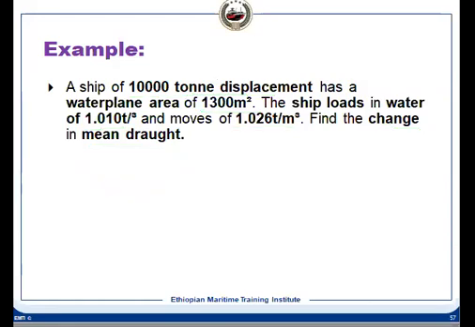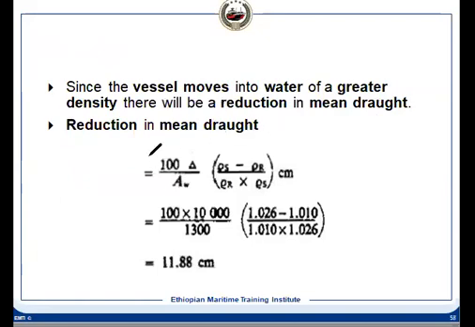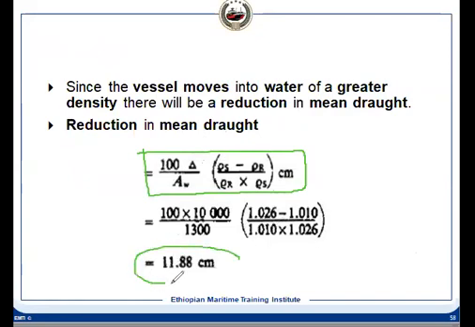Okay, let me go to the solution, because this is a very simple numerical. So the change in draft, we know, this is the formula we have derived. Delta is known to us, 10,000, AW is given as 1300, and rho S minus rho R are both given, so we can calculate. This is in centimeters because we have multiplied by 100. So 11.88 centimeters will be the change in mean draft. This is directly from the formula.